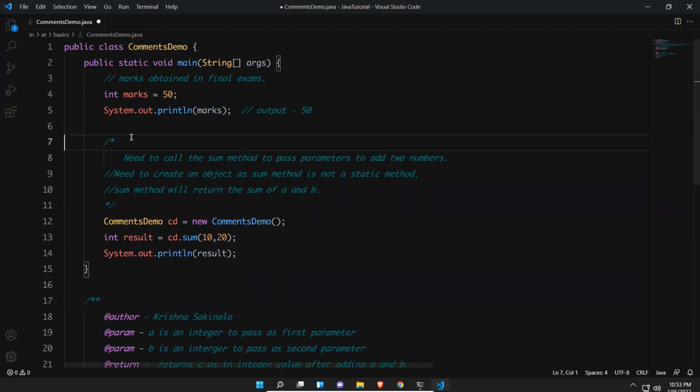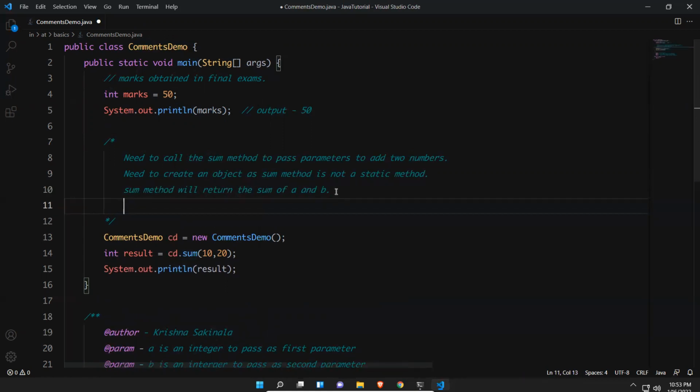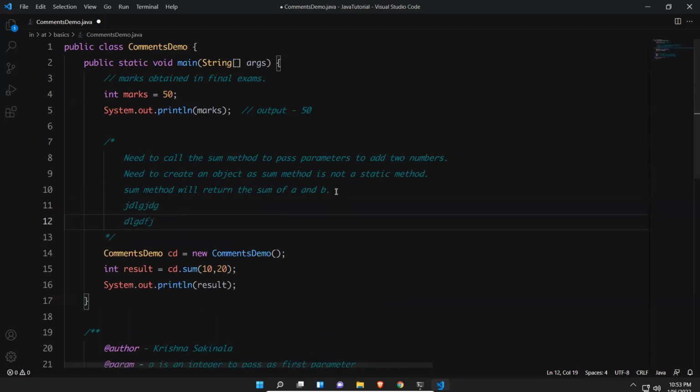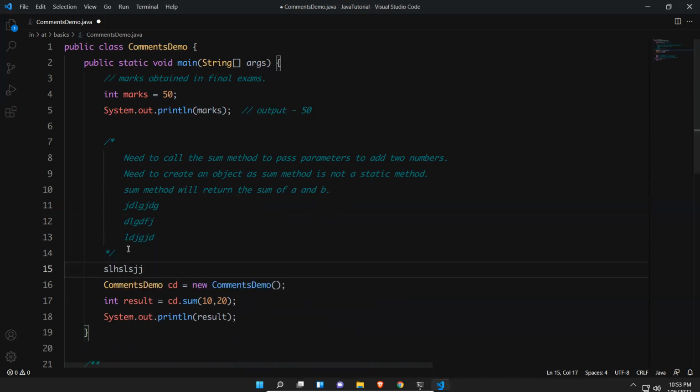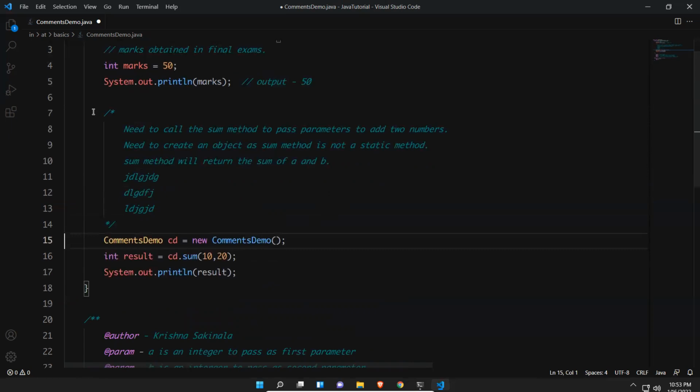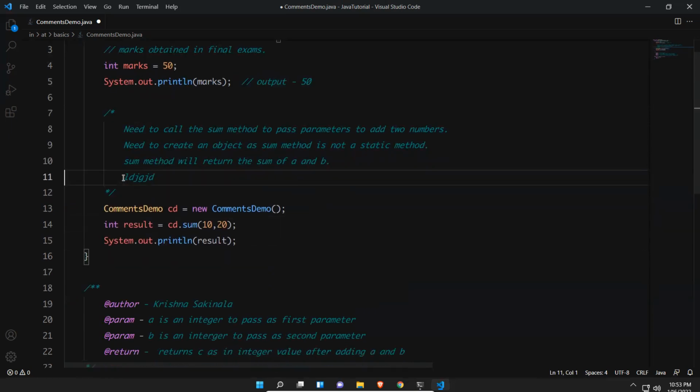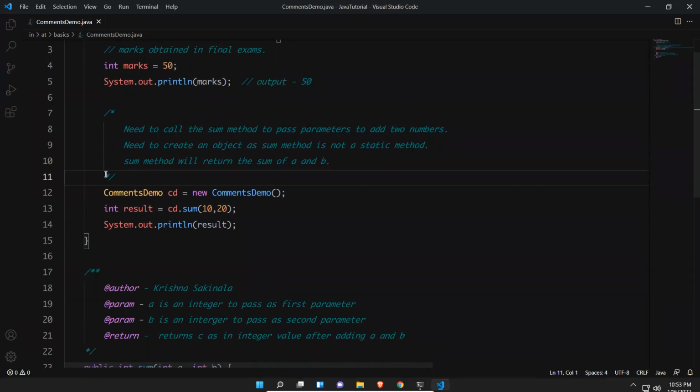Now I can remove this single line comment. No need for each and every line. If you keep pressing enter and write something, no need to mention the double forward slash until it reaches the closing. After this, if you write something, it will not be commented code. But in between, whatever you write will be treated as a comment.